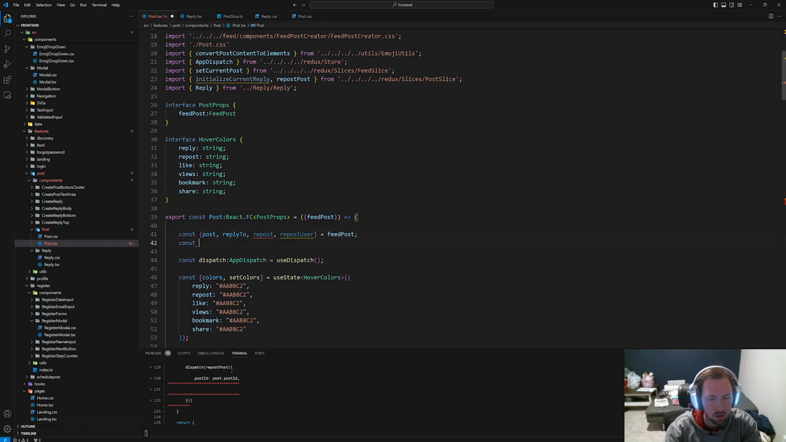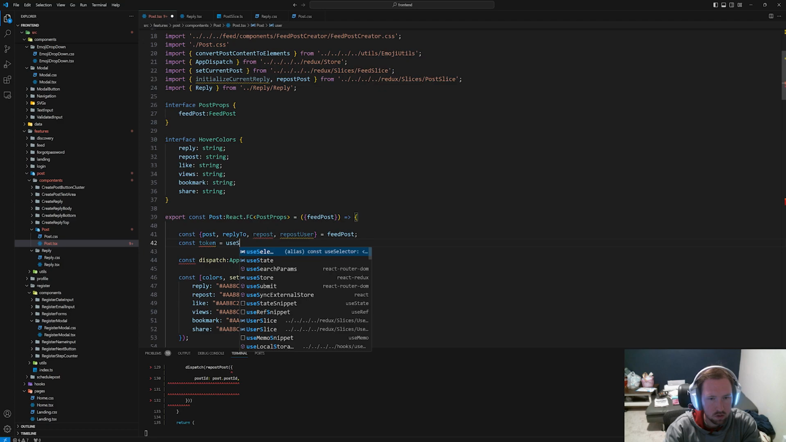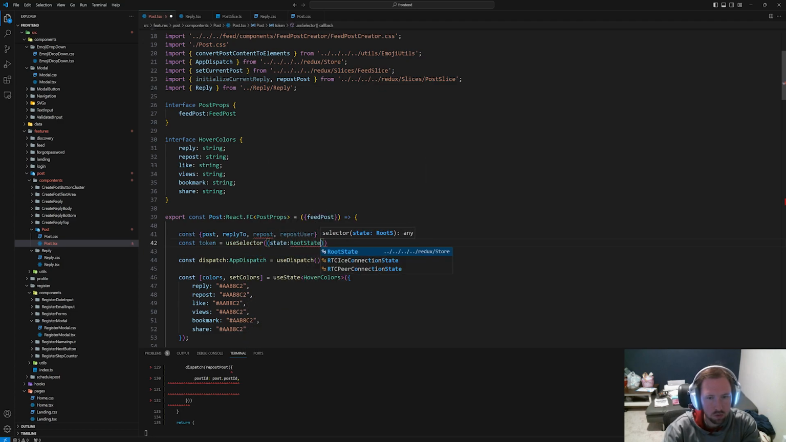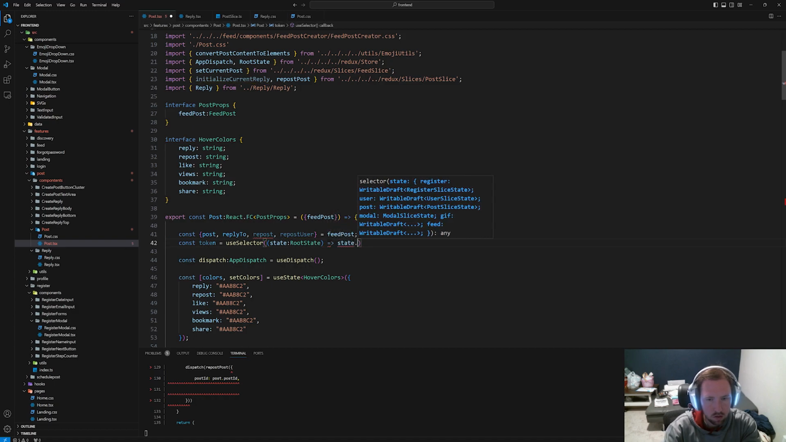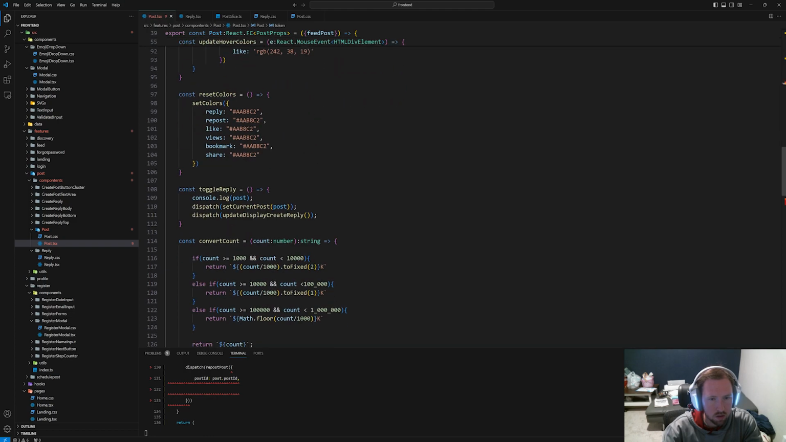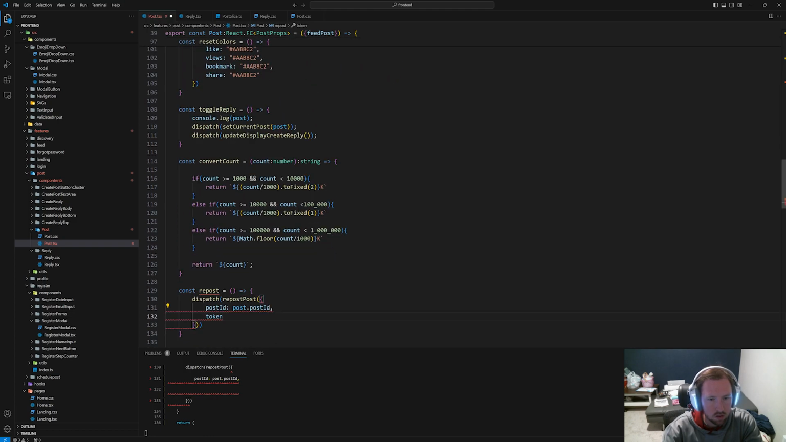Const. This will be const. I guess I'll just call it token, equal to use selector. State, we need to bring in the root state, bring that in. State.user.token. Seems like it's fine. Bring this in. And this will be token.